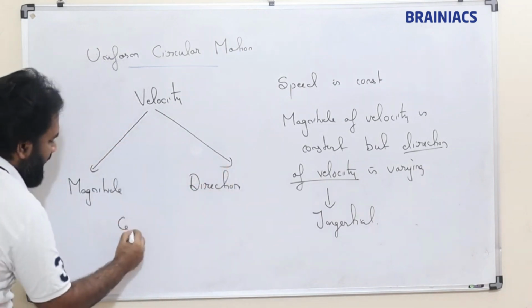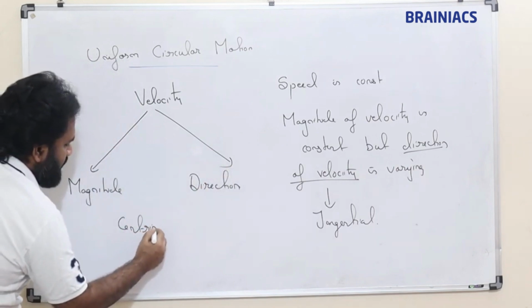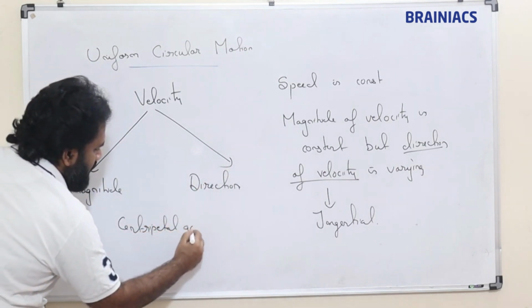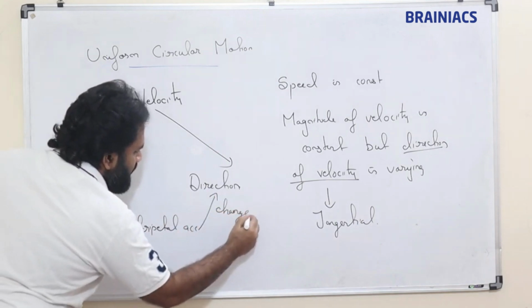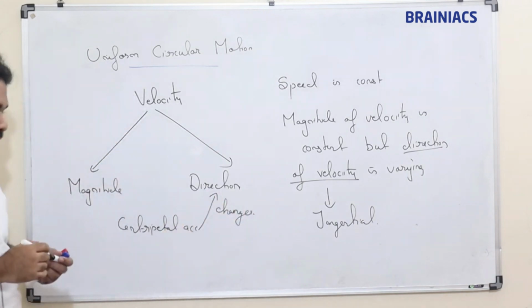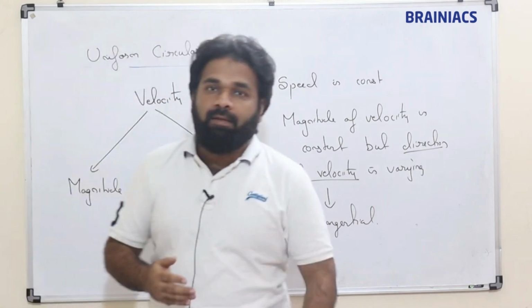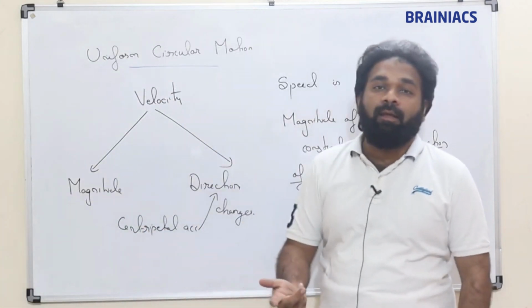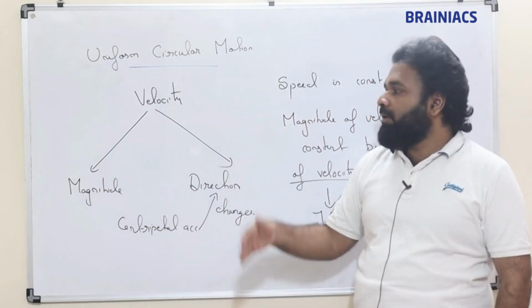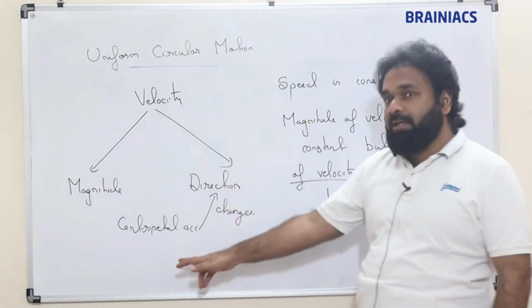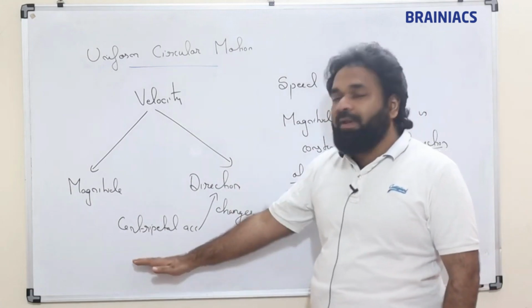So centripetal acceleration changes the direction. So we need not worry about that. Acceleration is already there, but why is velocity not changing? What is the reason? Acceleration is there. Okay, we need not worry like that.